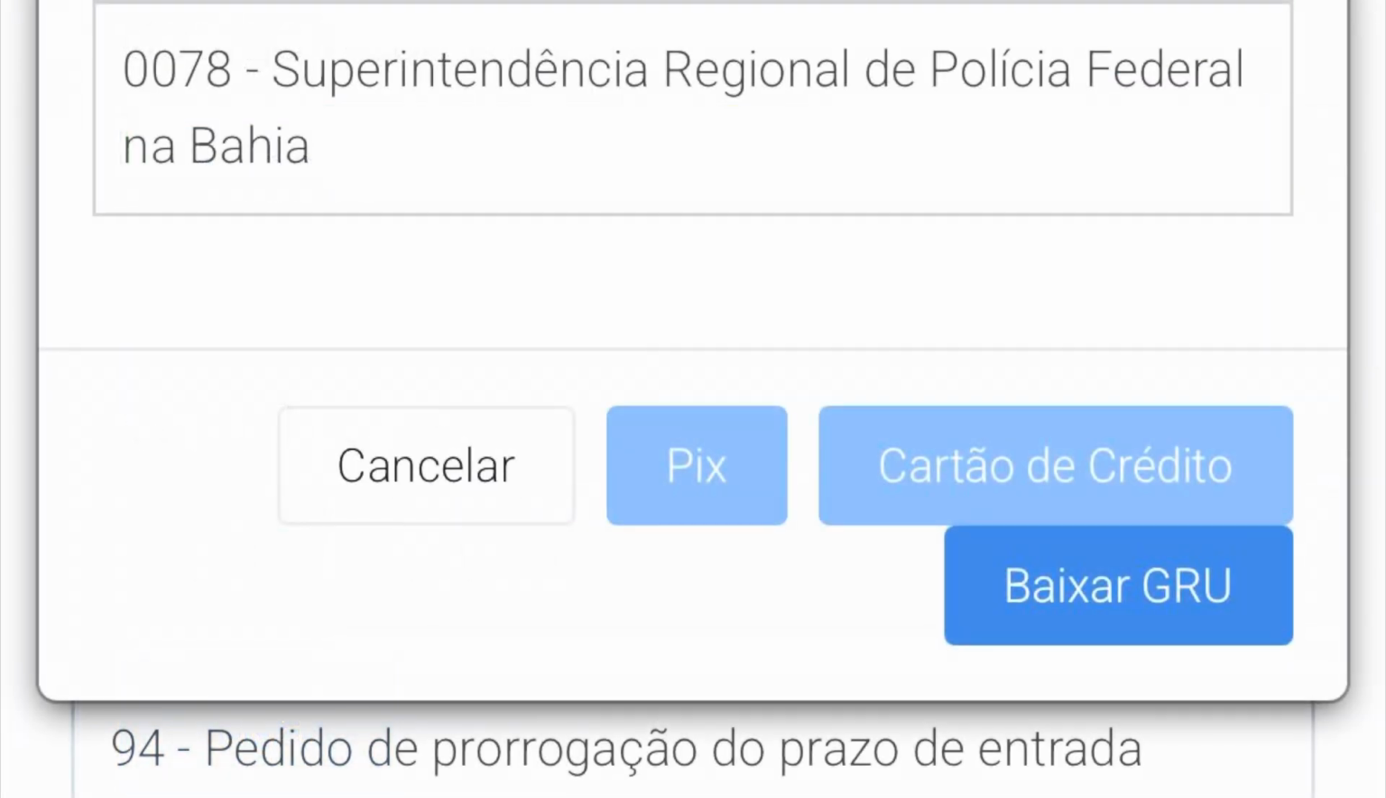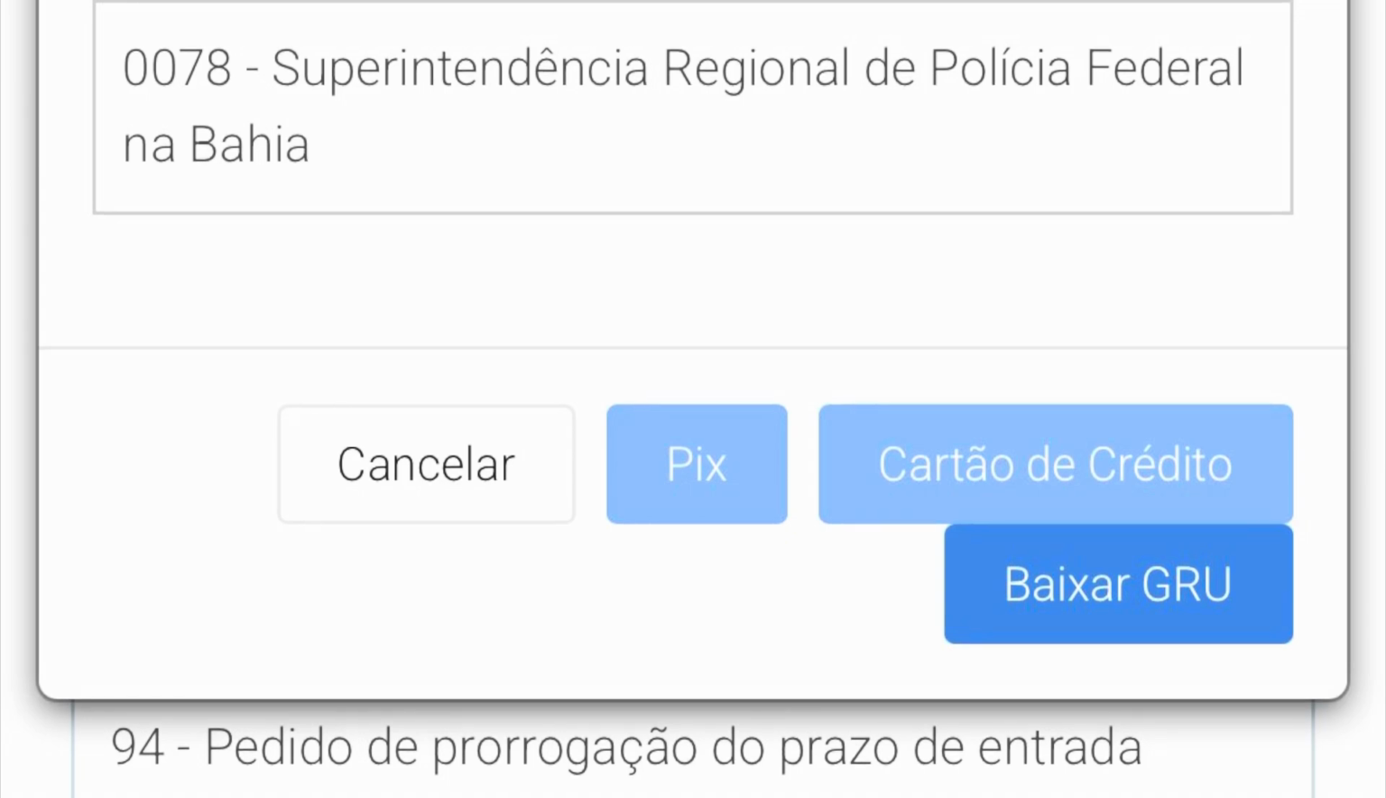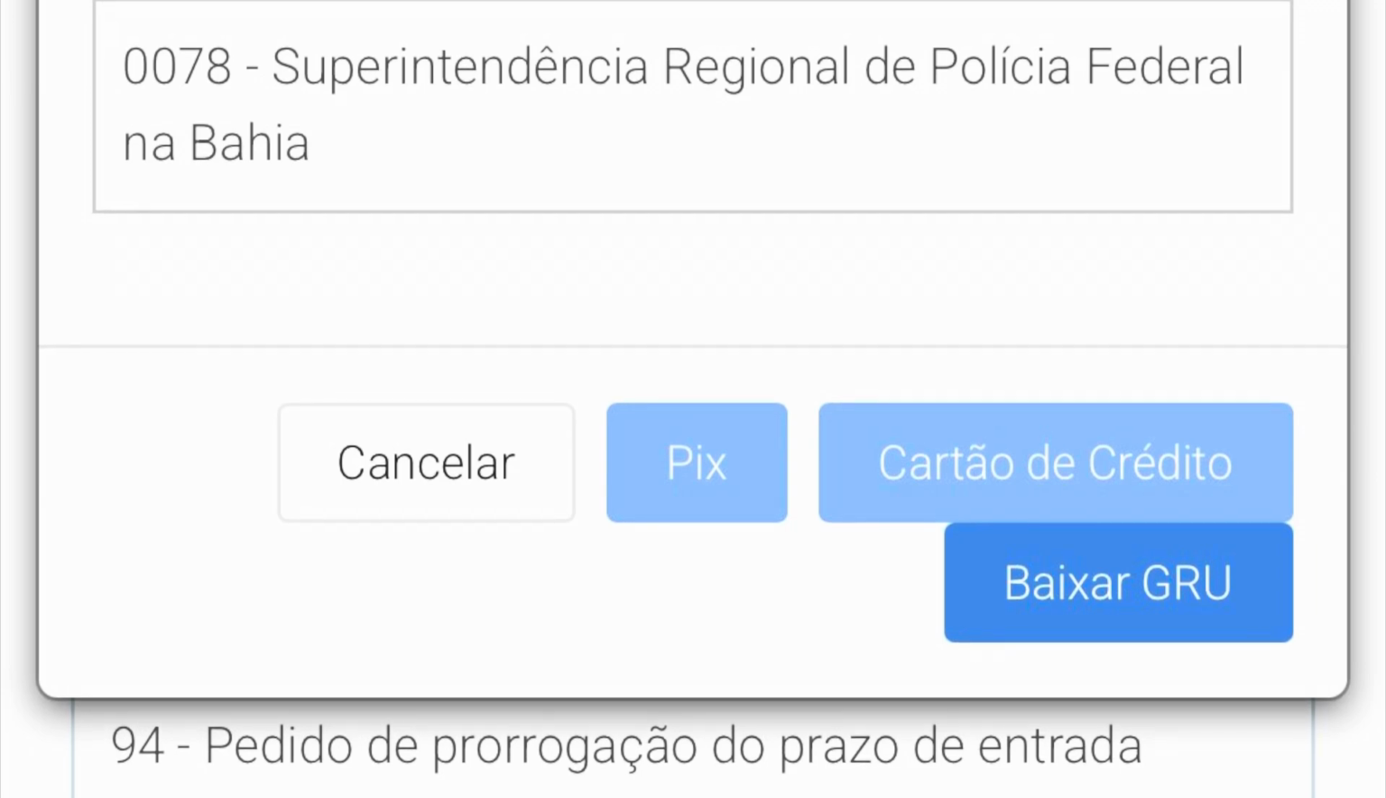Pix, Cartão de Crédito, and Baixar GRU. You need to press the Baixar GRU button. So Pix is basically like a kind of Brazilian PayPal, or Brazilian Apple Pay thing, where they just use a QR code to make payments. You're not Brazilian, you don't have Pix, you can't use Pix.